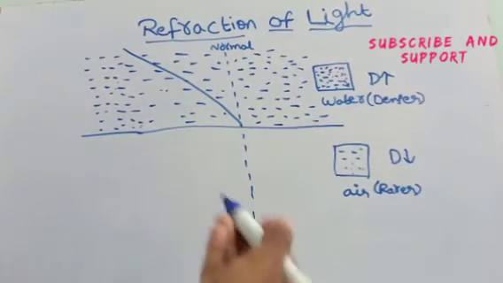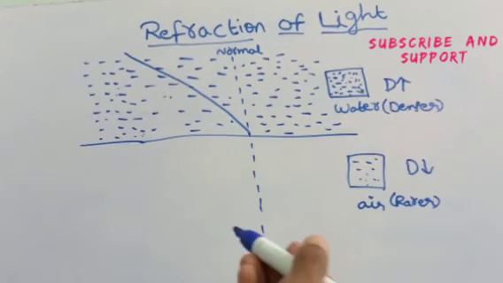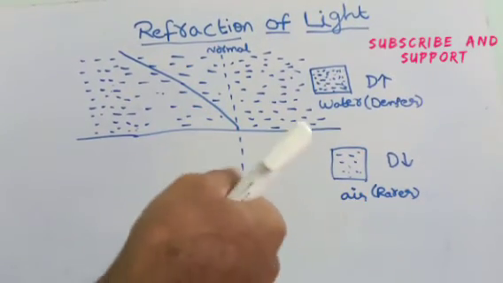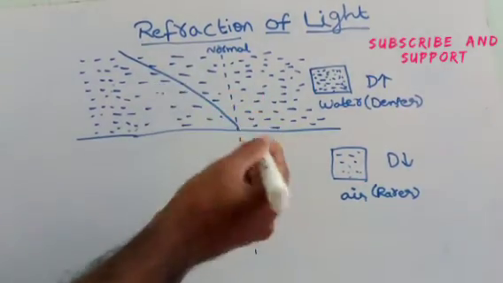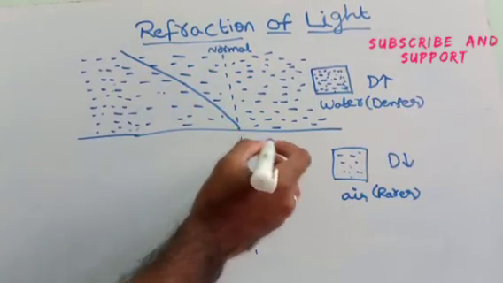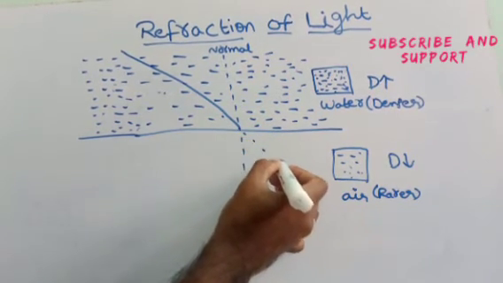Its velocity is reduced from its original velocity. Now it's entering into rarer medium, so it's able to travel more freely than in denser medium. So when it enters into rarer medium, the actual path of the light is this.